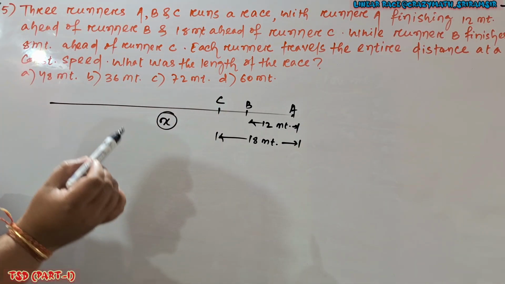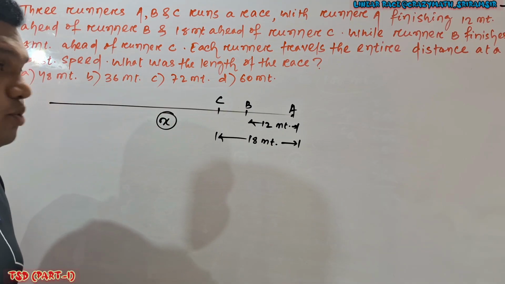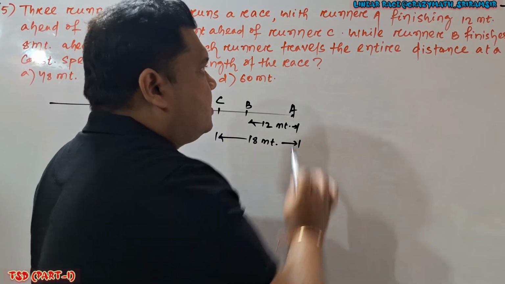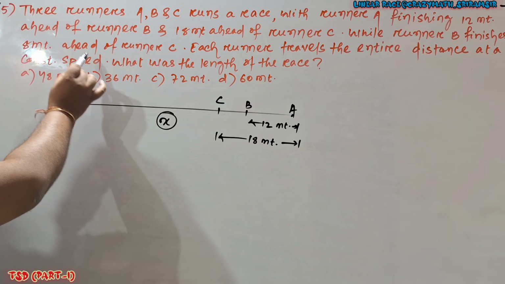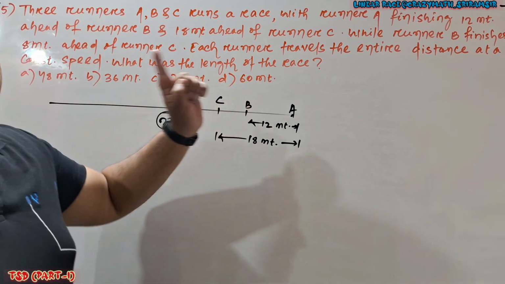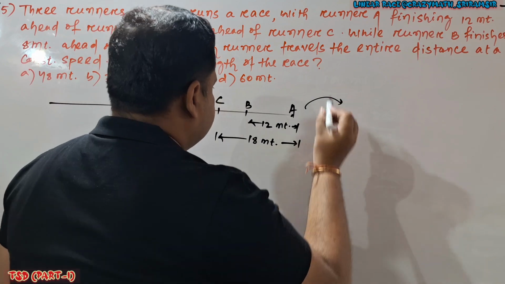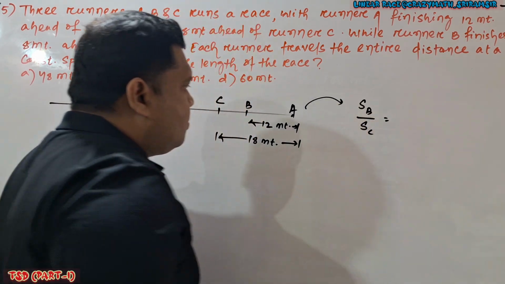So if I apply the concept here, if time is constant, you can see the next statement. Here SA by SB, SA by SC, SB by SC, which one are we going to find? That relates to the second statement. The second statement says that runner B finishes 8 meter ahead of runner C, meaning the B and C relationship is given. So here also I am going to find the B and C relation. So SB divided by SC is equal to how much?